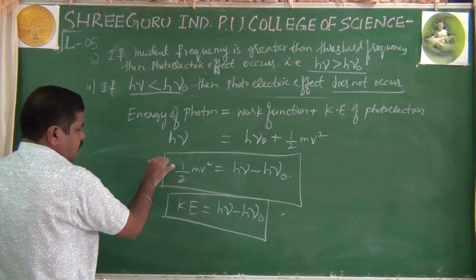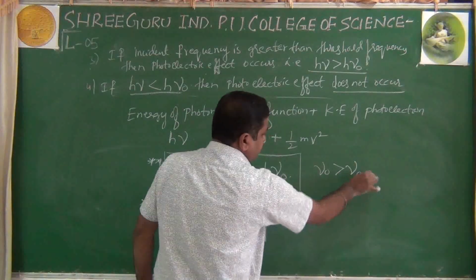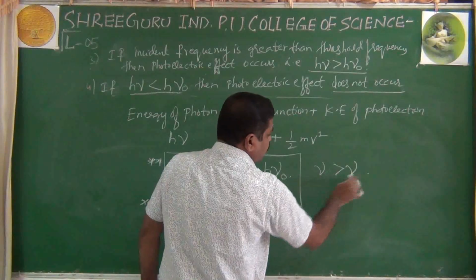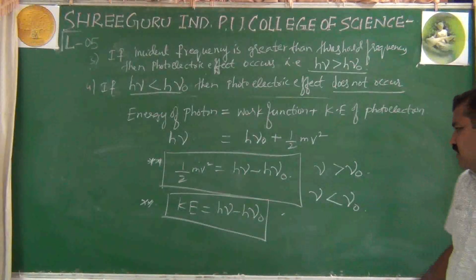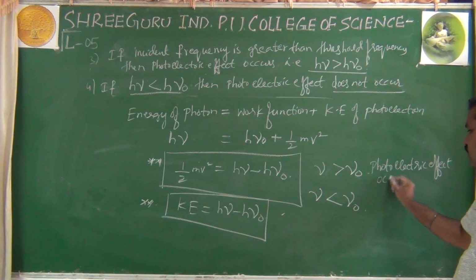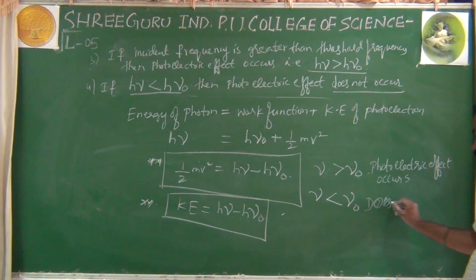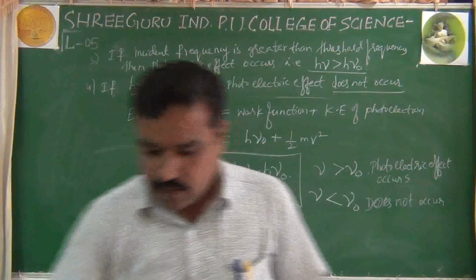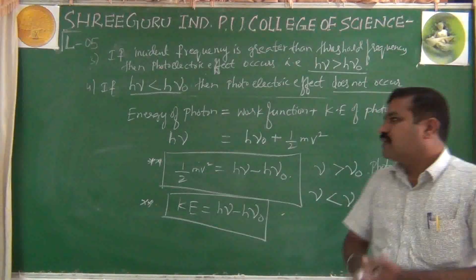Okay, so that's why if nu is greater than nu naught, photoelectric effect occurs. Nu less than nu naught, photoelectric effect does not occur. Okay, I repeat, photoelectric effect occurs, and here photoelectric effect does not occur. This is all about what we have completed today: black body radiation, electromagnetic waves and particle nature, that is called photoelectric effect.